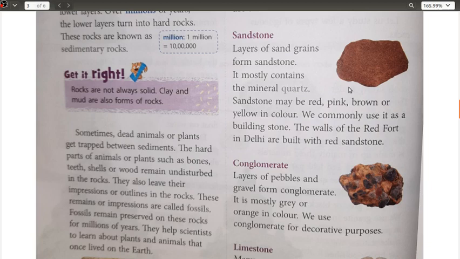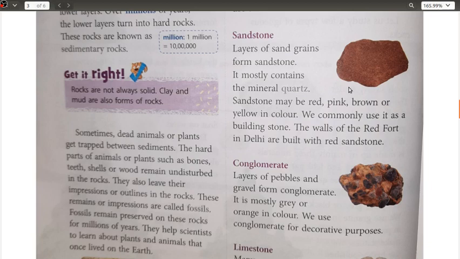When we are going ahead with this, what is this here? The layers of sand grains. Sand grains basically means balu. This is going to form sandstone. The mineral which is present here is your quartz. This sandstone may be red, pink, brown or yellow in color. We commonly use it as a building stone. The walls of the Red Fort in Delhi are built with red sandstone.